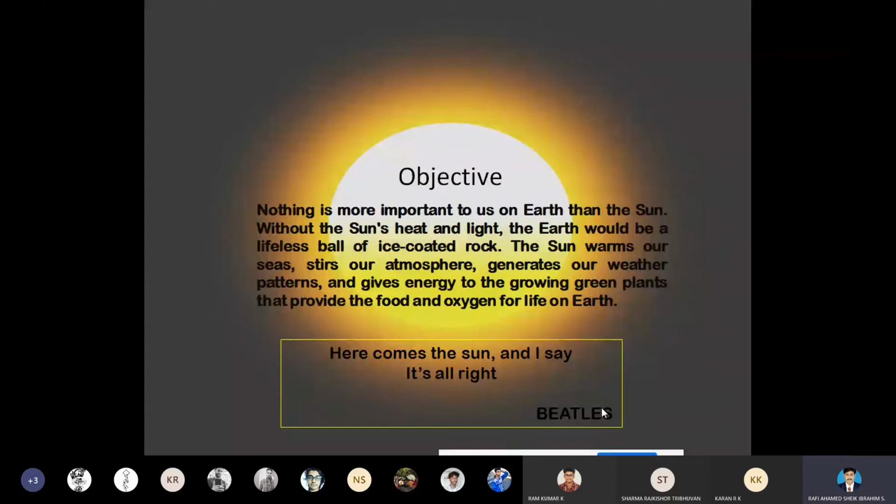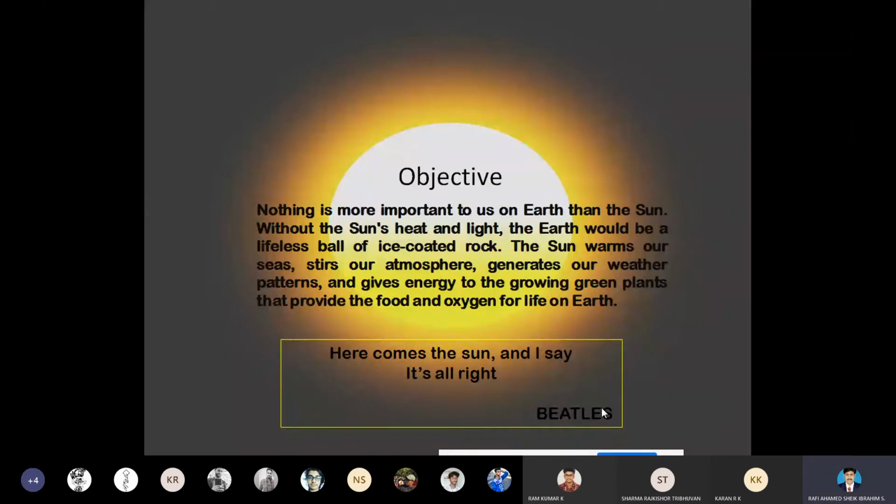The sun's radiated energy is heat and light, heat energy as well as light energy. Without the sun's heat and light, the Earth would be a lifeless ball of ice-coated rock.